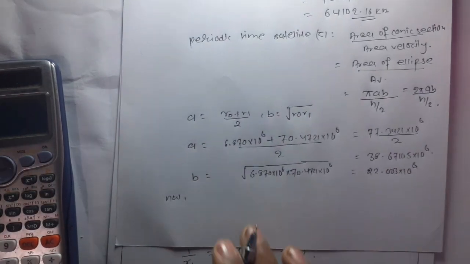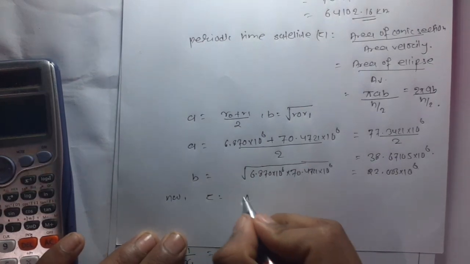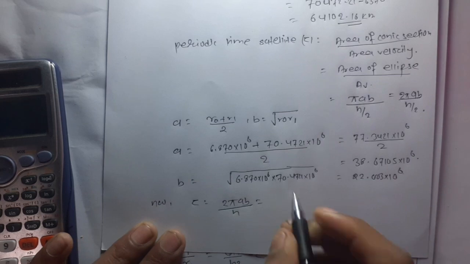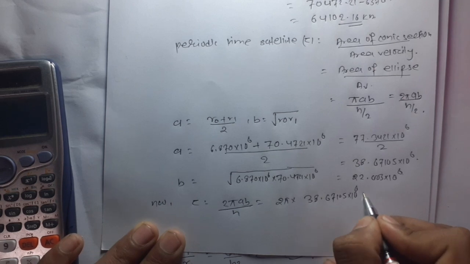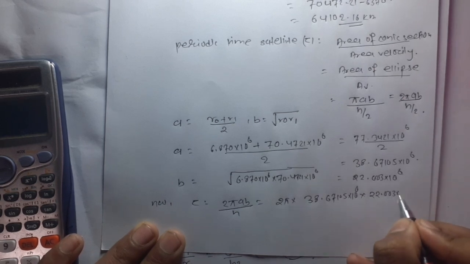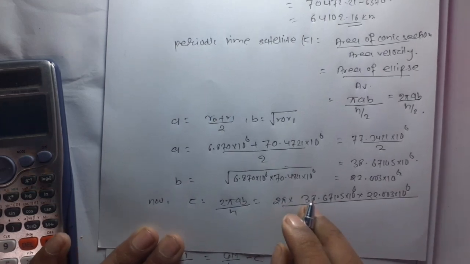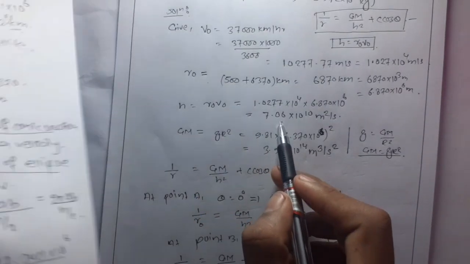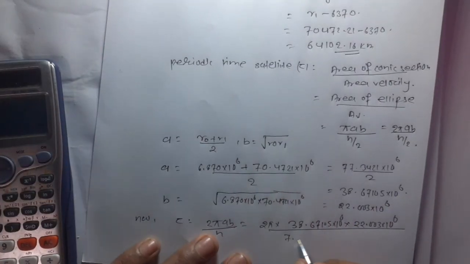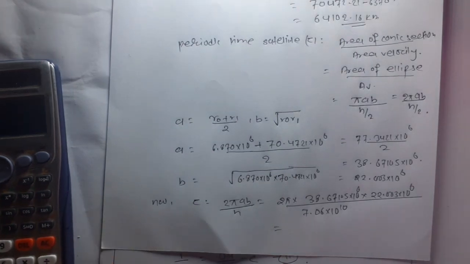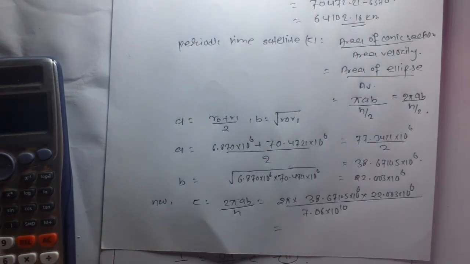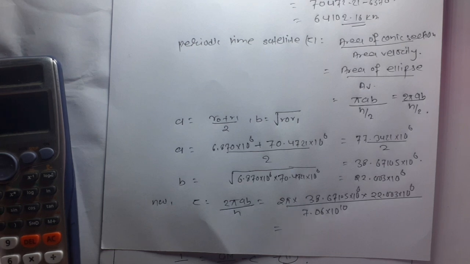Now the periodic time tau is equal to 2 pi AB by h. So 2 pi into a, which is 38.67105 into 10 to the power 6, into b, which is 22.003 into 10 to the power 6, upon h, which is 7.06 into 10 to the power 10. So this is 2 pi into 38.67105 into 22.003 divided by 7.06.